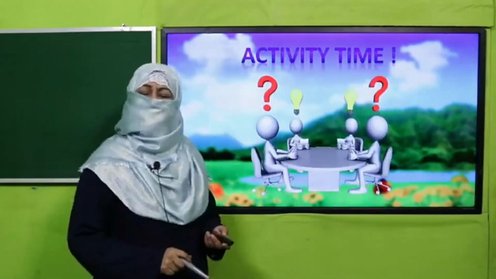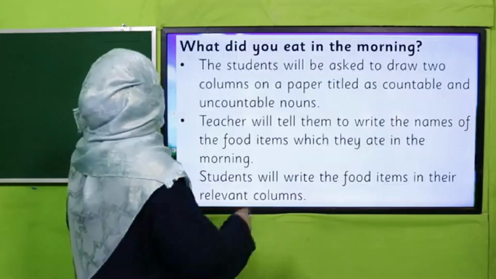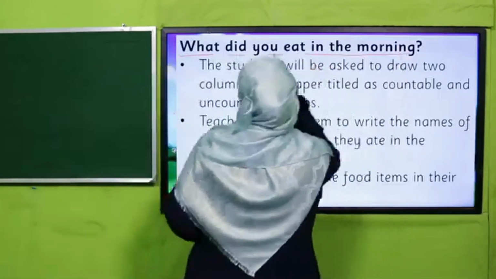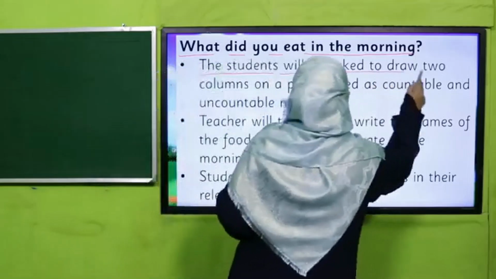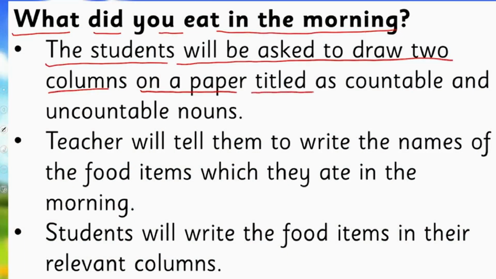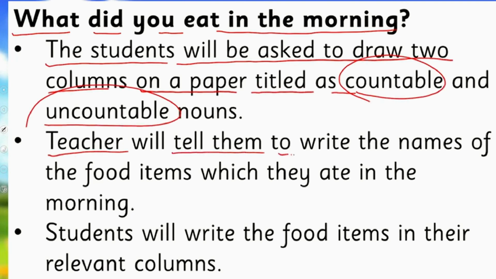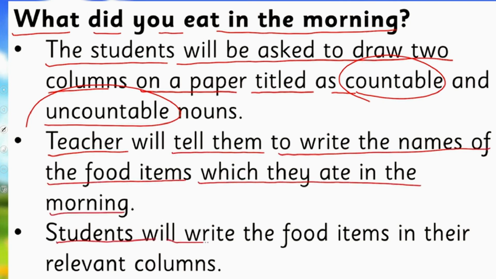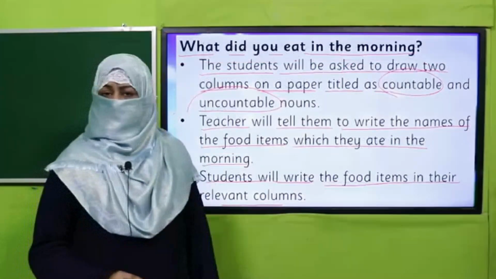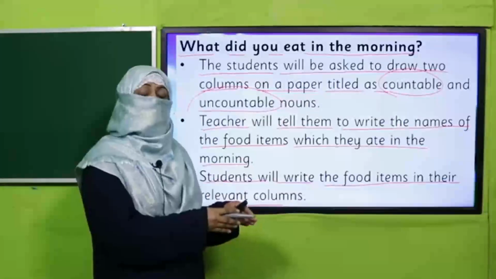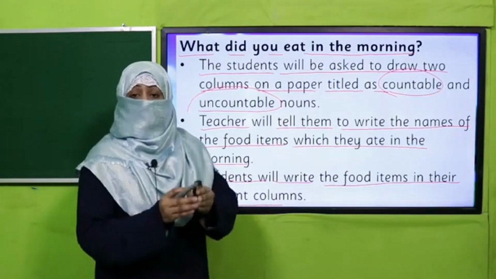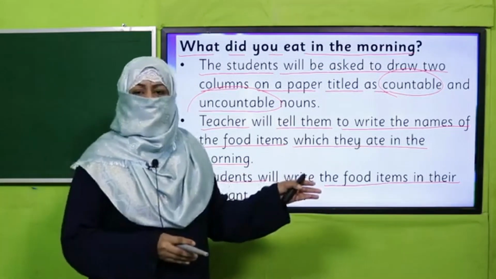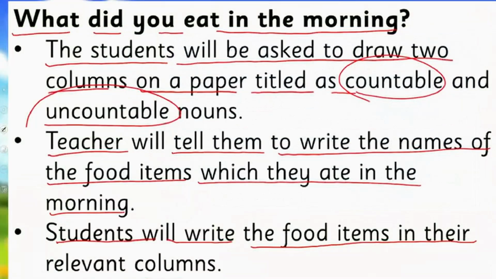Your turn means it's activity time. What you are supposed to do? What did you eat in the morning? Students, all of you will be asked to draw 2 columns on a paper titled countable and uncountable nouns, and the teacher will tell them to write the names of the food items which they ate in the morning. Students will write the food items in their relevant column. For example, if I ate an egg, egg is countable, I will write it in the countable column, and if I took a glass of milk, milk is uncountable, I will write it in the uncountable column, right? So pause the video and enjoy this activity.